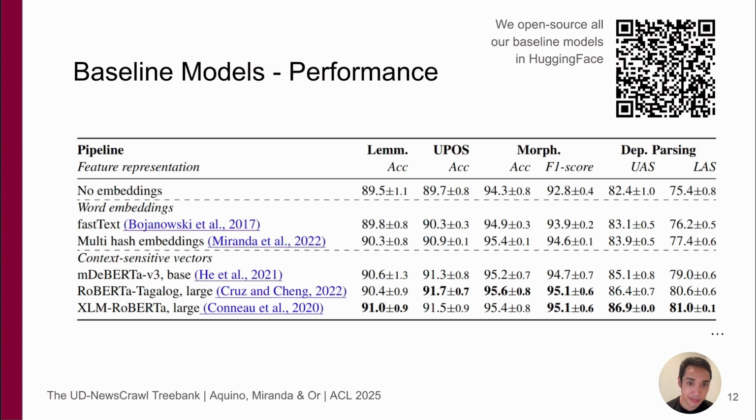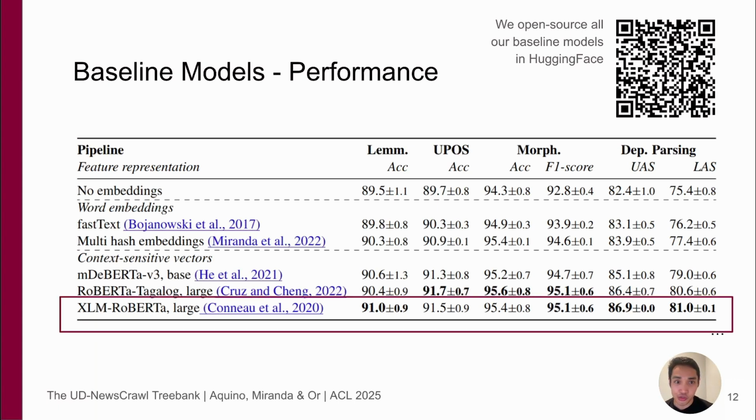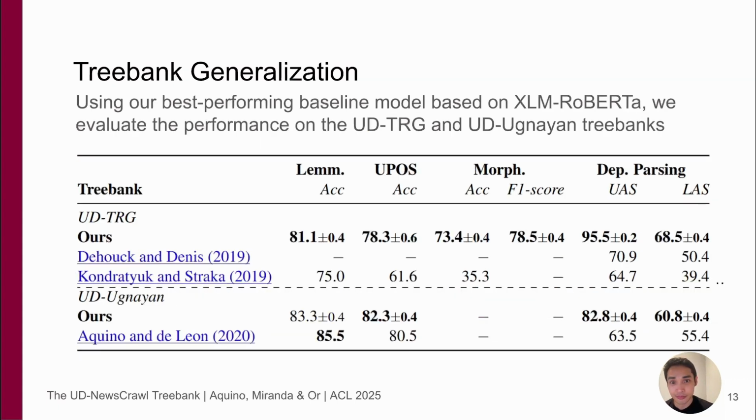So, from our experiments, a model fine-tuned on top of XLM-RoBERTa, which is the cross-lingual model, is the best approach overall with the highest lemmatization and dependency parsing scores. We open source all of these models in Hugging Face, and you can download them by scanning the QR code above.